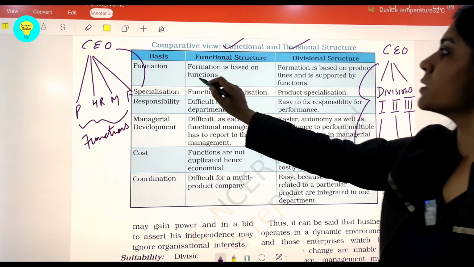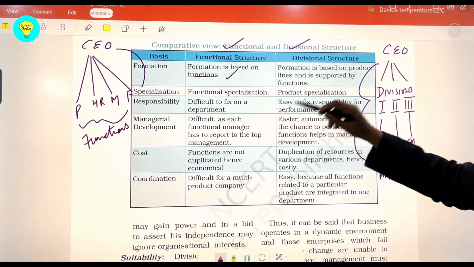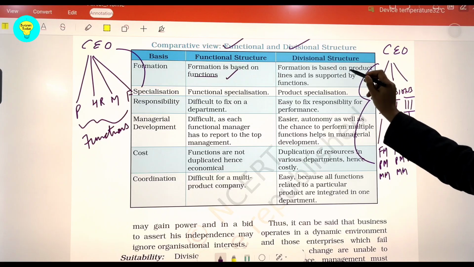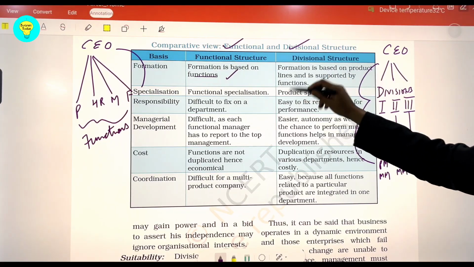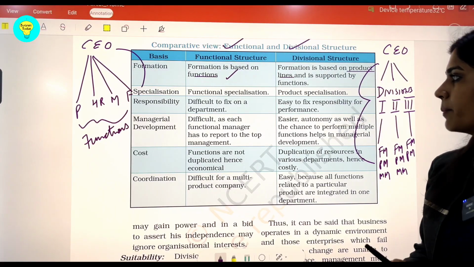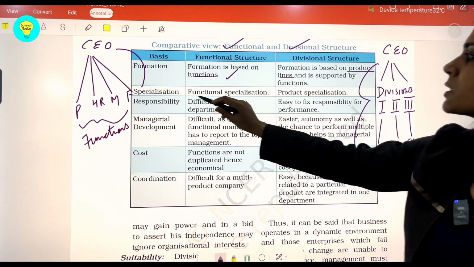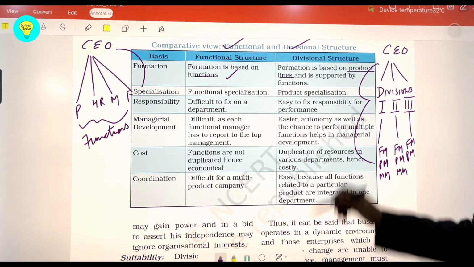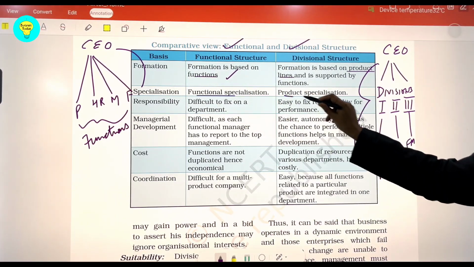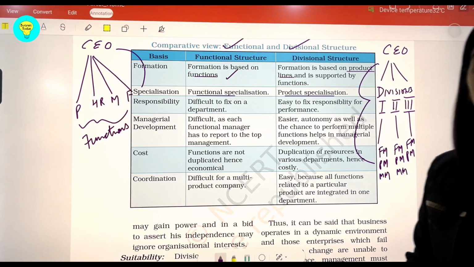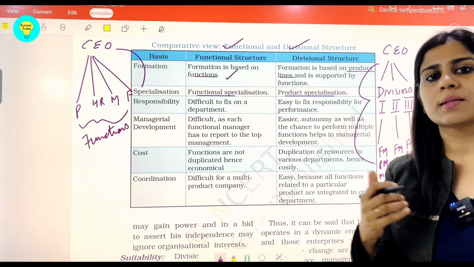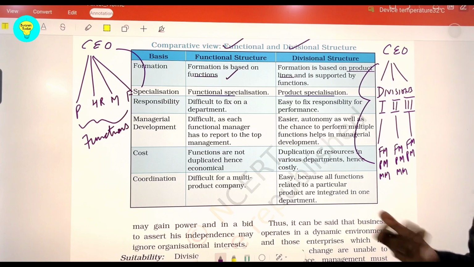This functional structure is based on the functions, while the divisional structure is based on the product lines, because here the company is dealing with many products at a time. Here the specialization is expected in terms of functions, and this side the specialization is on the basis of product, like maybe in the garment sector, in cosmetics, in footwear, in the textile segment.